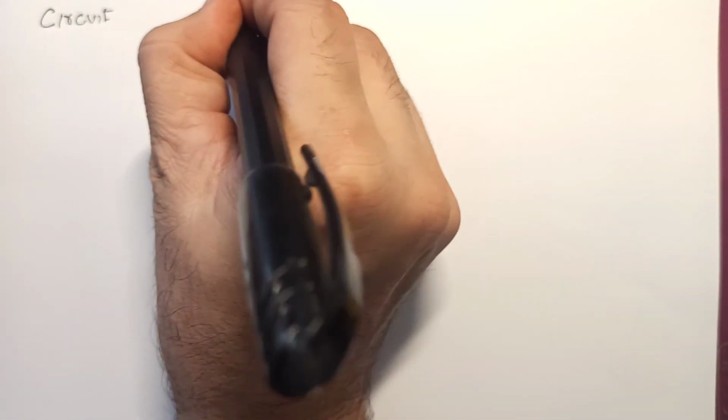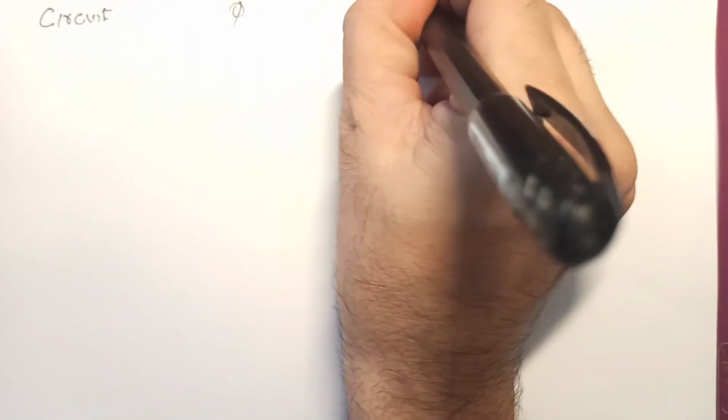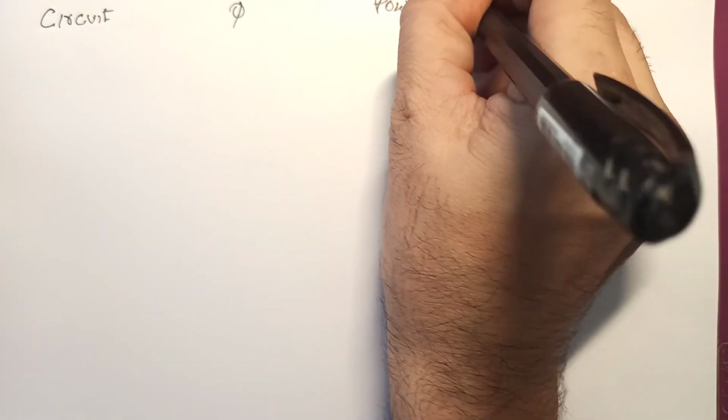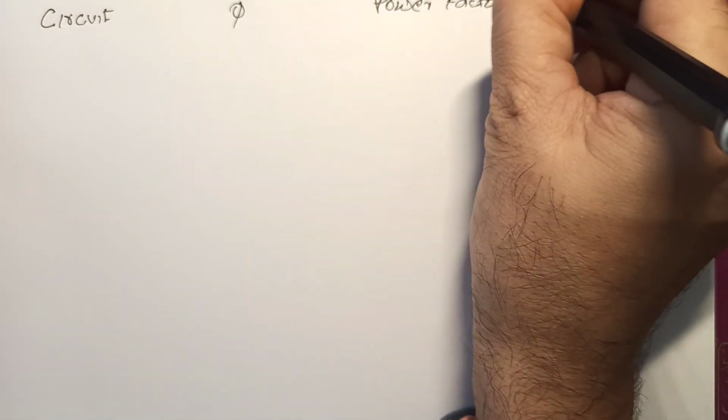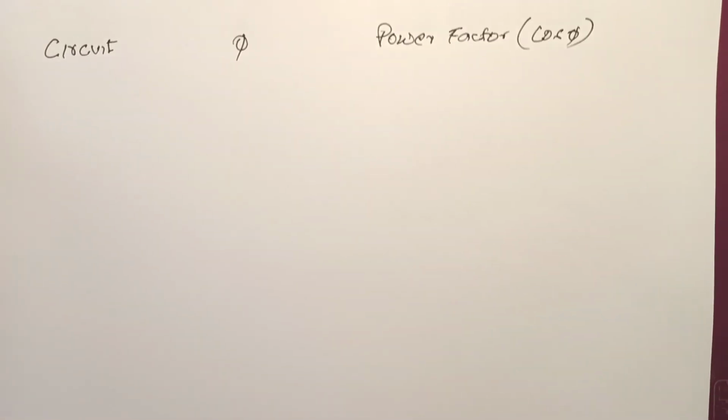So now if we talk about various circuits, what would be the phi and what would be the power factor, let's quickly analyze. So if I take these circuits, and this is phi and this is power factor, what is power factor? Power factor is nothing but cos phi.